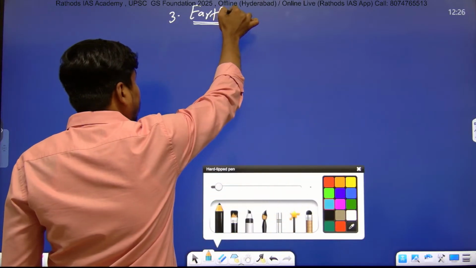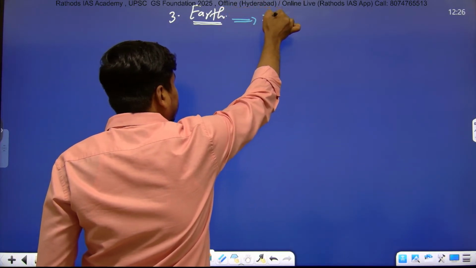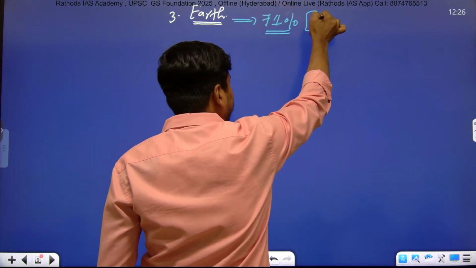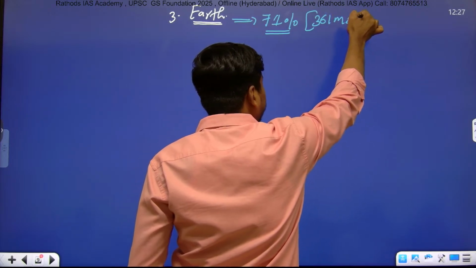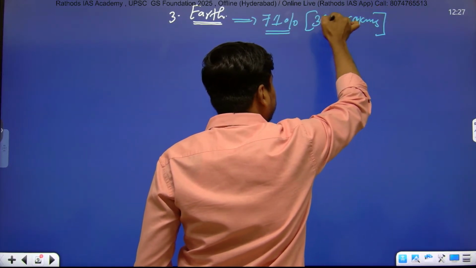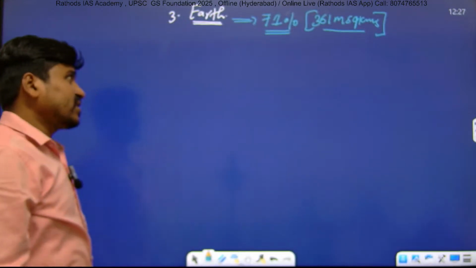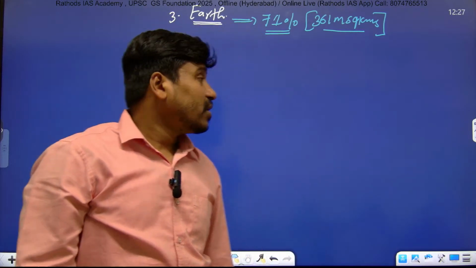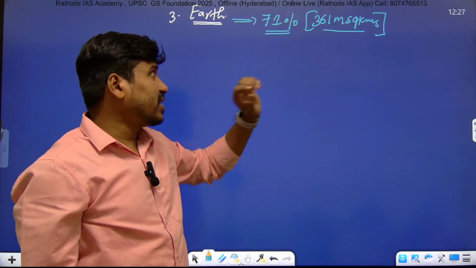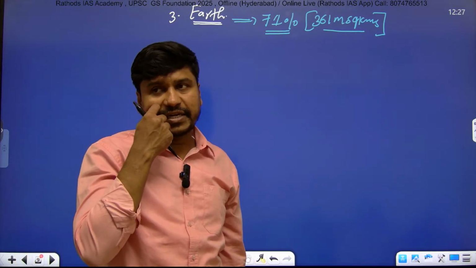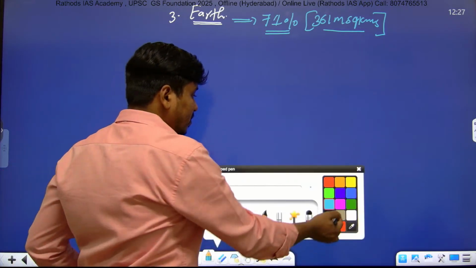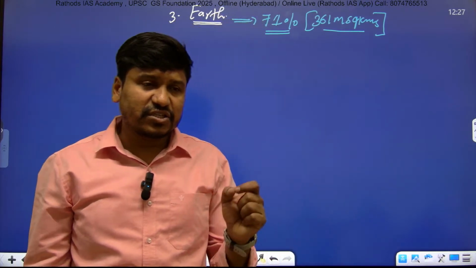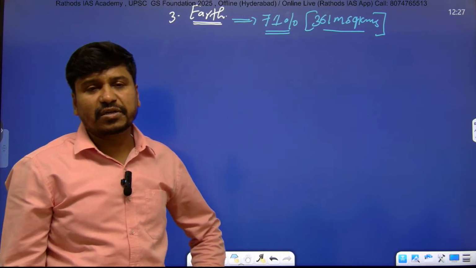Write down: 71%, inside the bracket 361 million square kilometers, of the area of the Earth is covered by water.